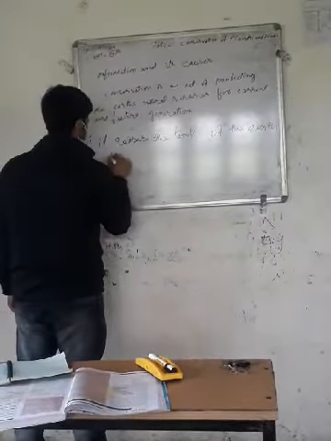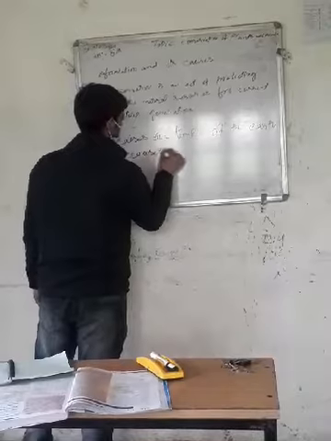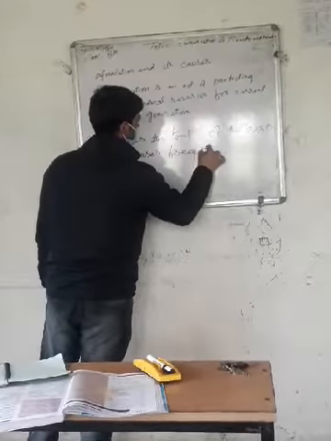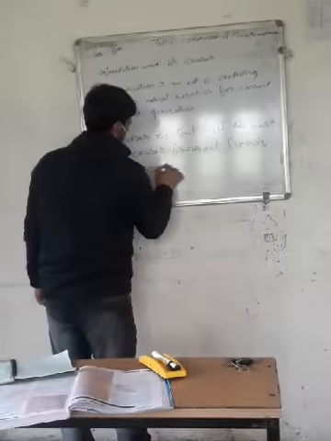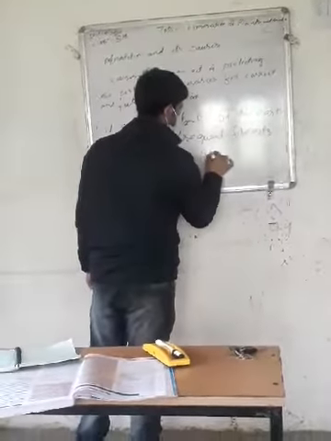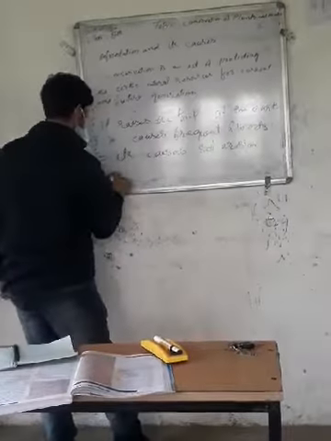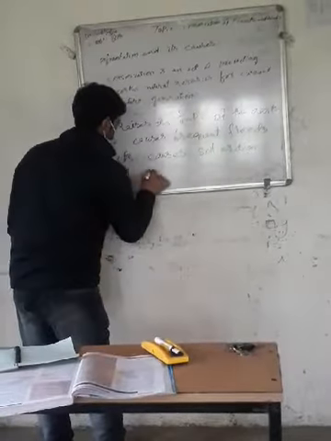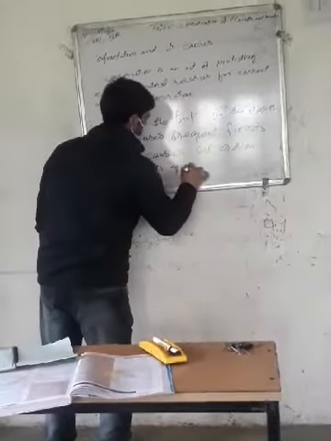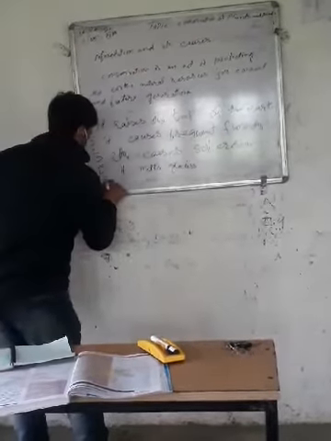Number two, it causes frequent floods. Number three, it causes soil erosion. Number four, it melts glaciers. When glaciers melt, they cause floods in the low-lying areas.